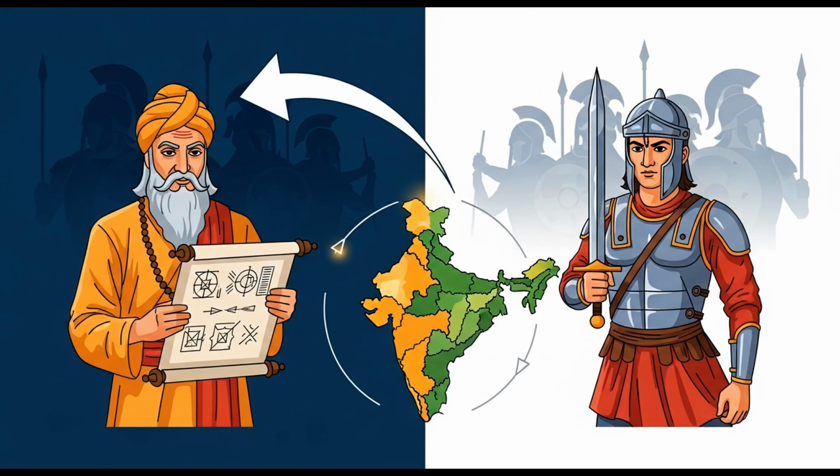Alexander the Great's retreat in 325 BCE created a vacuum. This external factor opened opportunities for new powers. It allowed for the emergence of a unified state.